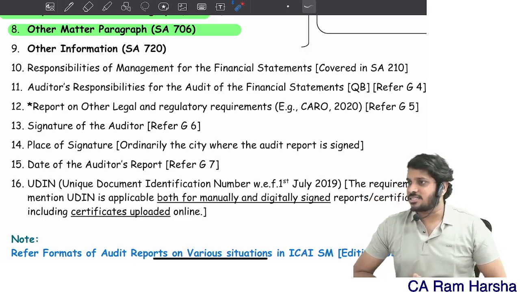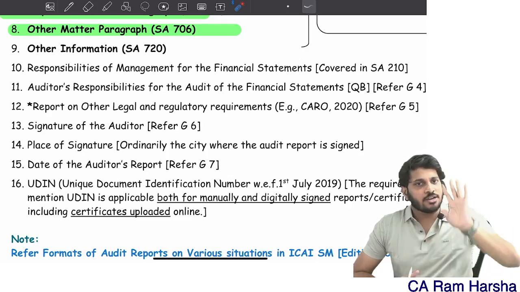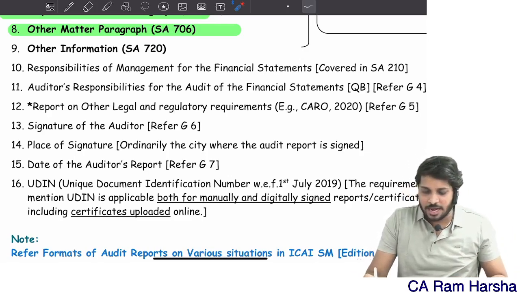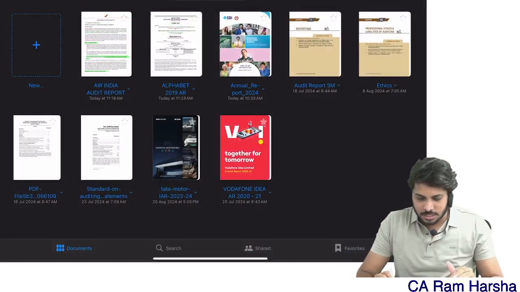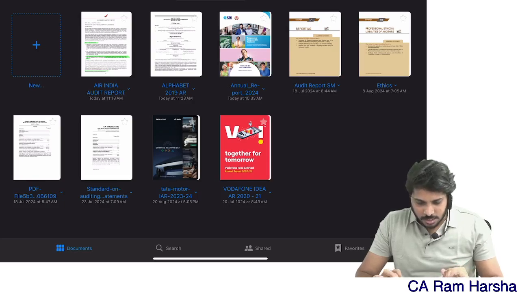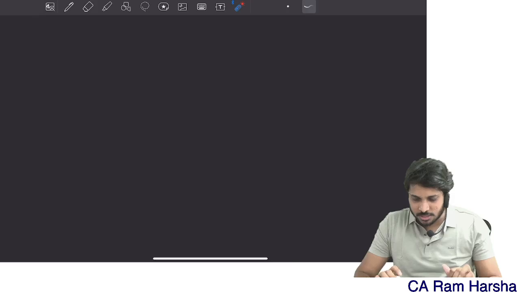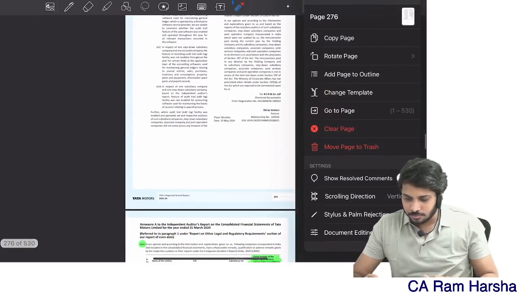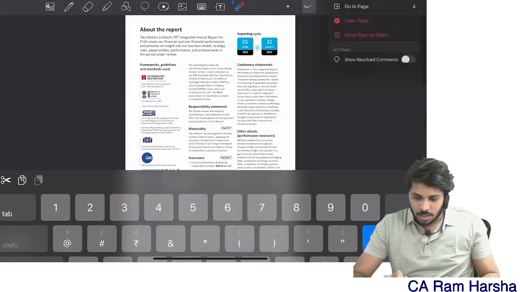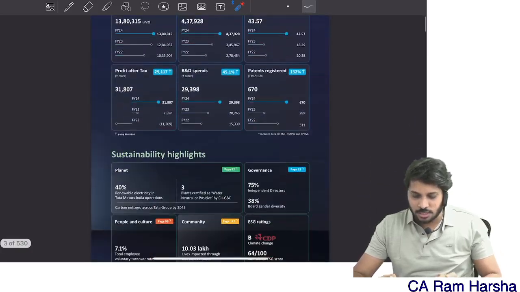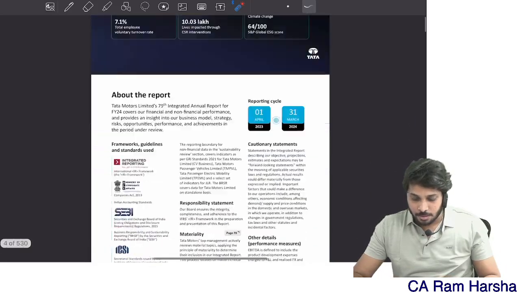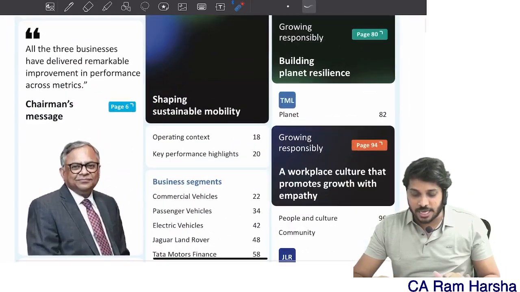What they are asking is: the company is giving an annual report. For example, I will show you Tata Motors. You see, this is the Tata Motors annual report. And what are the contents of this annual report?